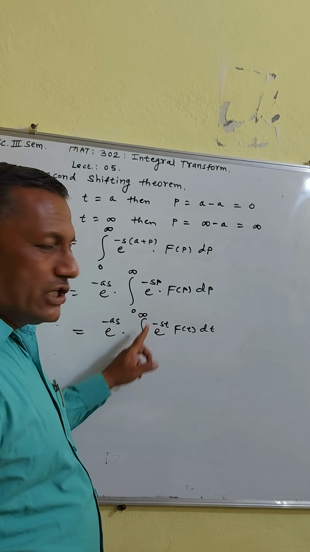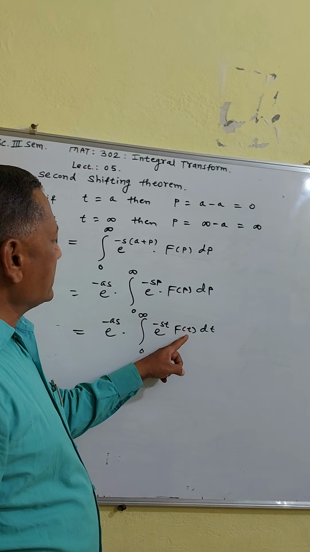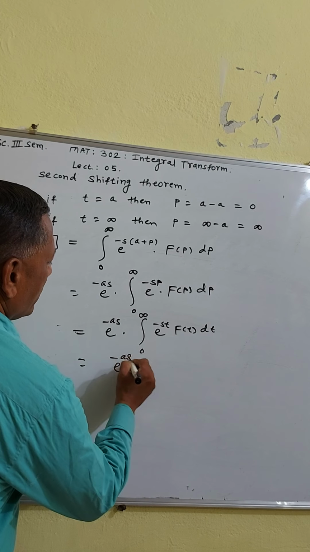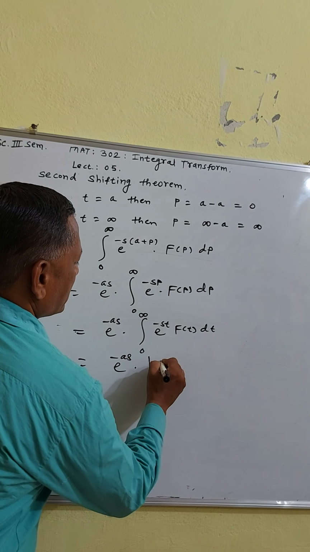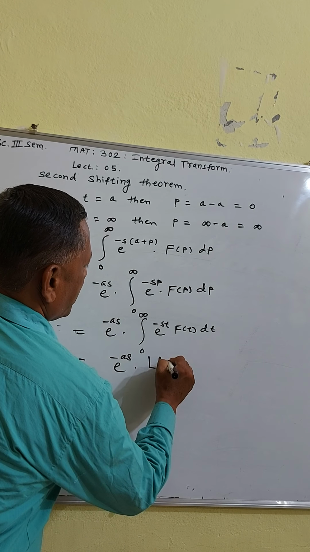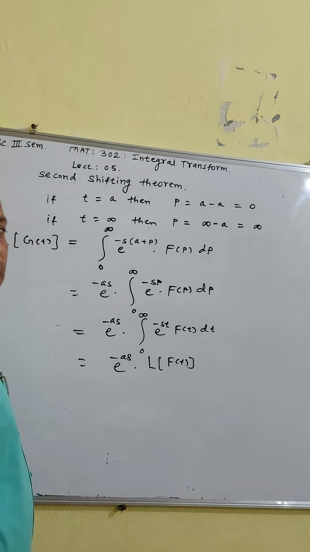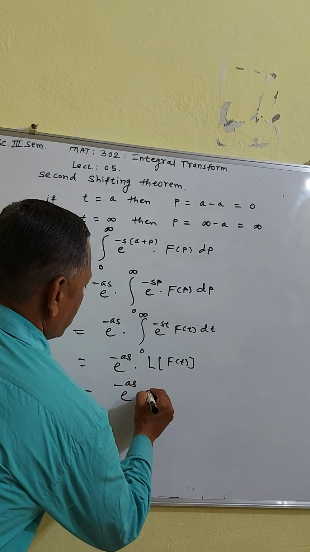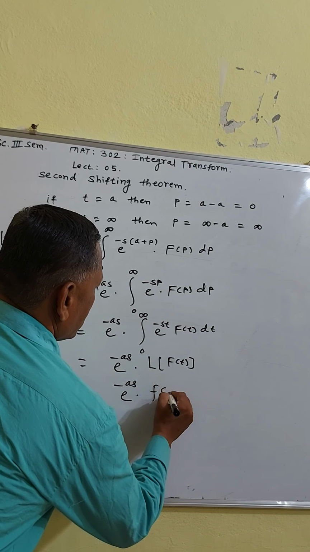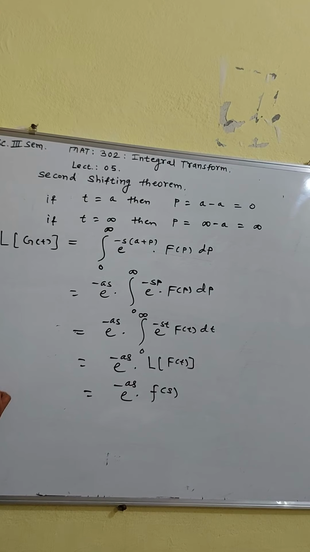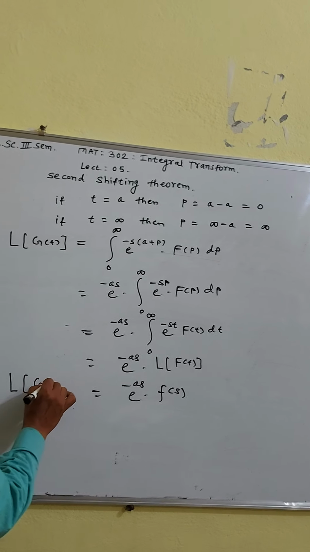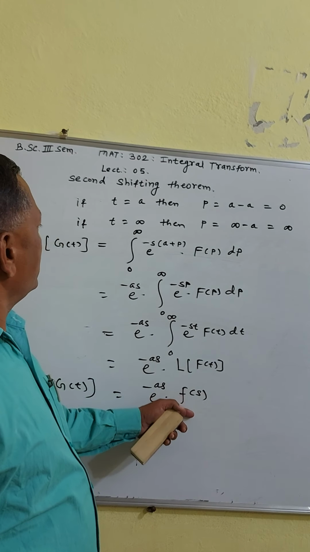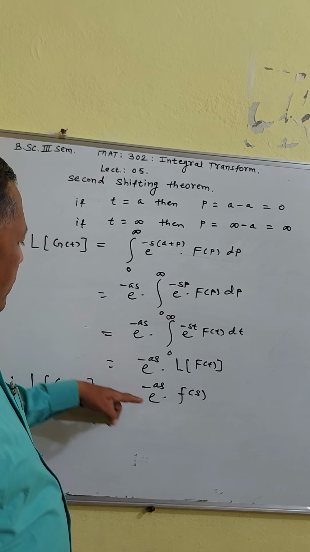But what is this integration going from 0 to infinity e raised to minus st f of t dt? This is the Laplace transform of f of t. So we get e raised to minus as into the Laplace transform of f of t. But what is the Laplace transform of f of t? It is F of s. Therefore, the Laplace transform of g of t is equal to e raised to minus as into F of s, where F of s is the Laplace transform of f of t.